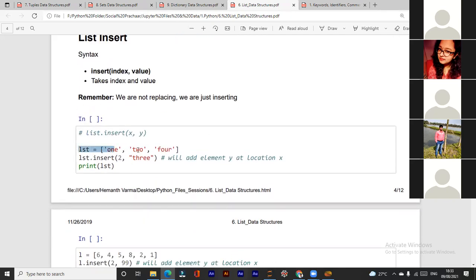मान लीजिए मैंने ये list create किया है 1 2 3 4. Now I want to insert something, so I will use the name of the list, dot insert, then 2, comma 3. If I am writing double or single inverted commas, then it's a string, right? Now let's check.